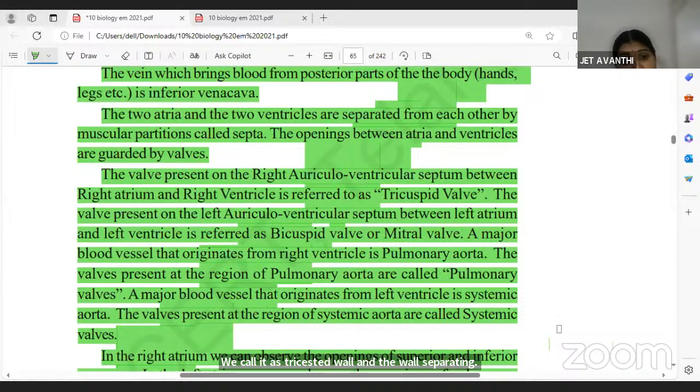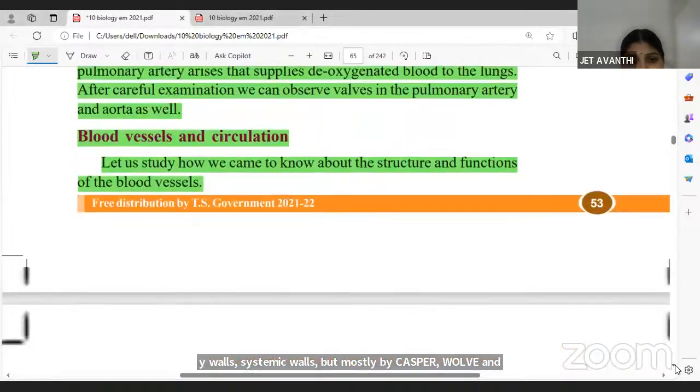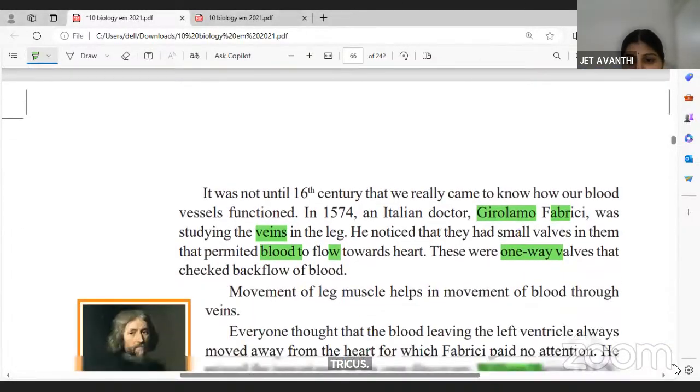And there are also valves internally in the heart, like pulmonary valves and systemic valves, but mostly the bicuspid valve and tricuspid valve are the valves separating the chambers of the heart. You can go through this. The complete information is here.